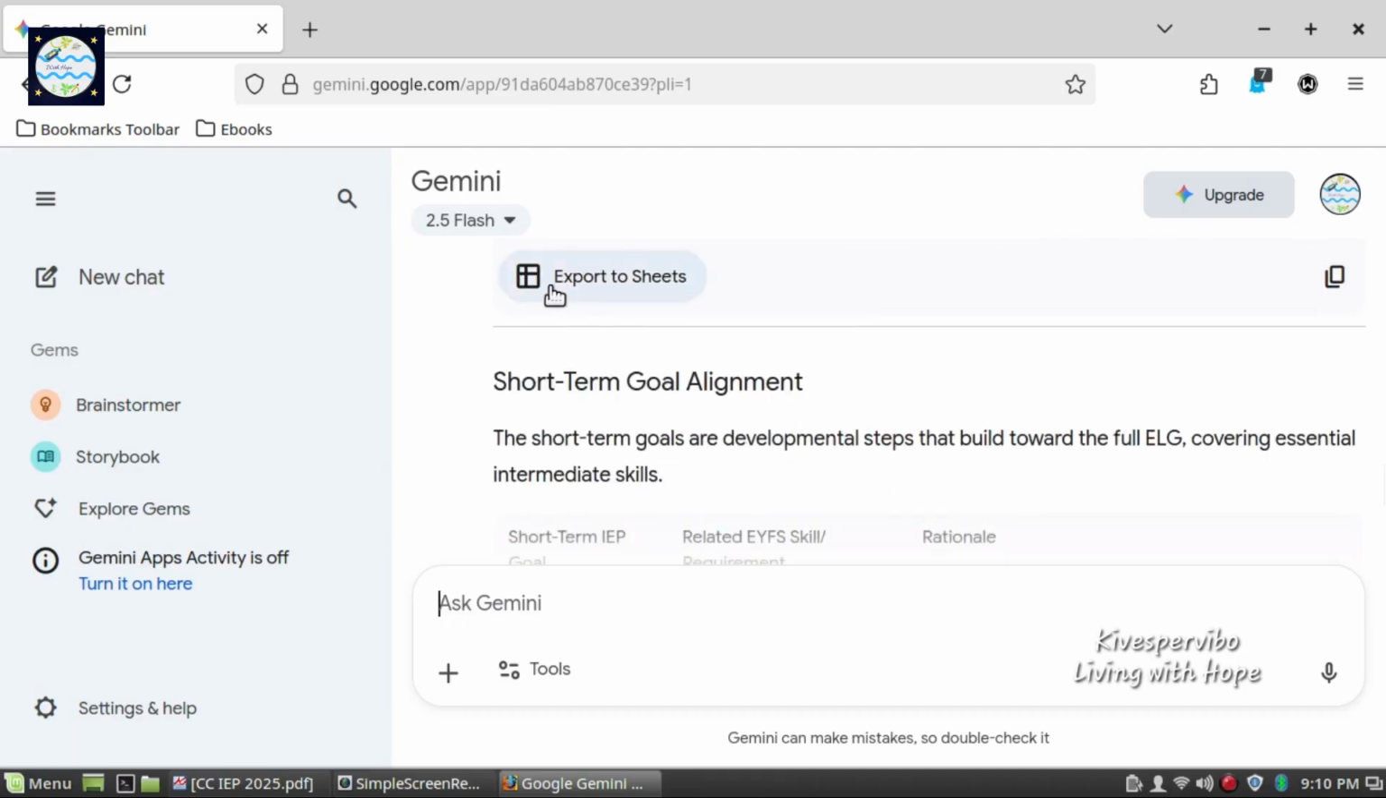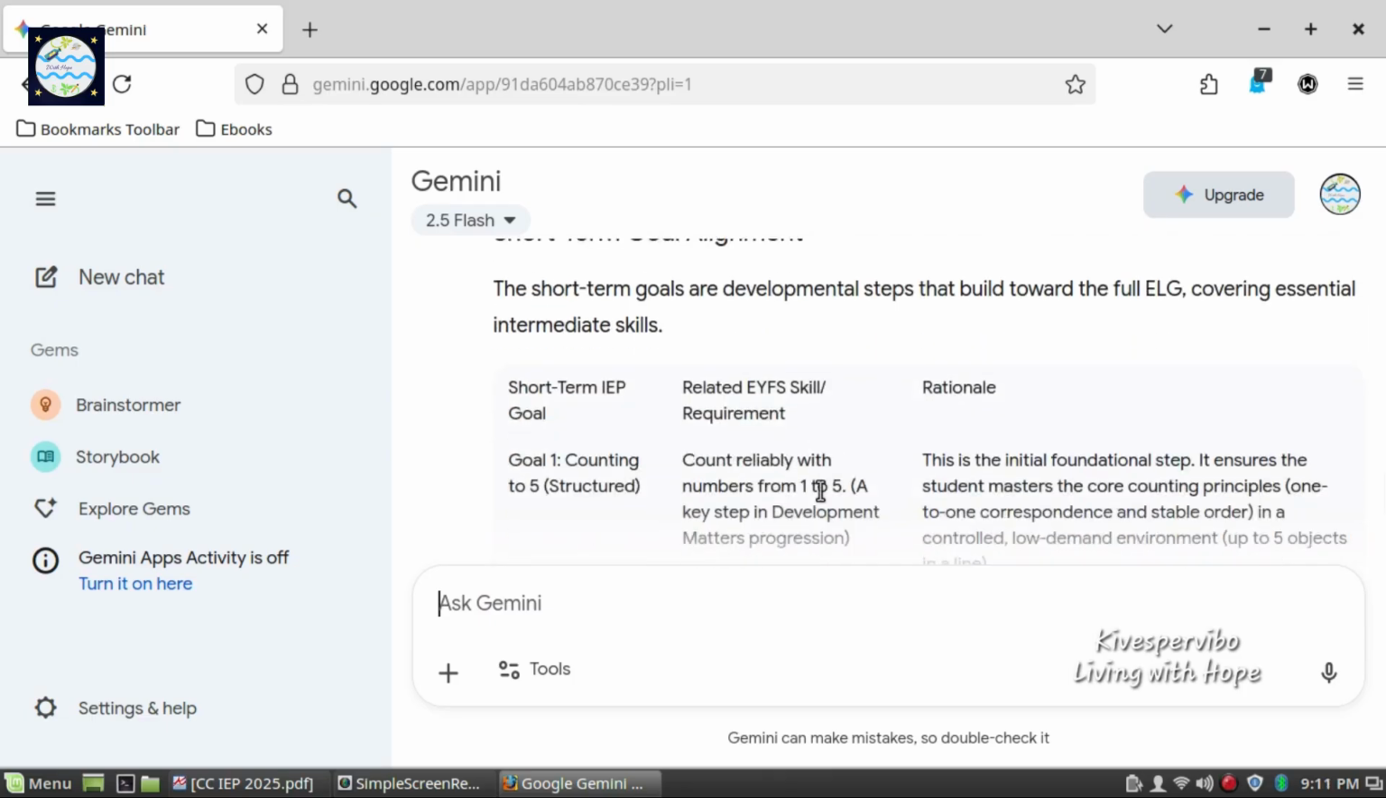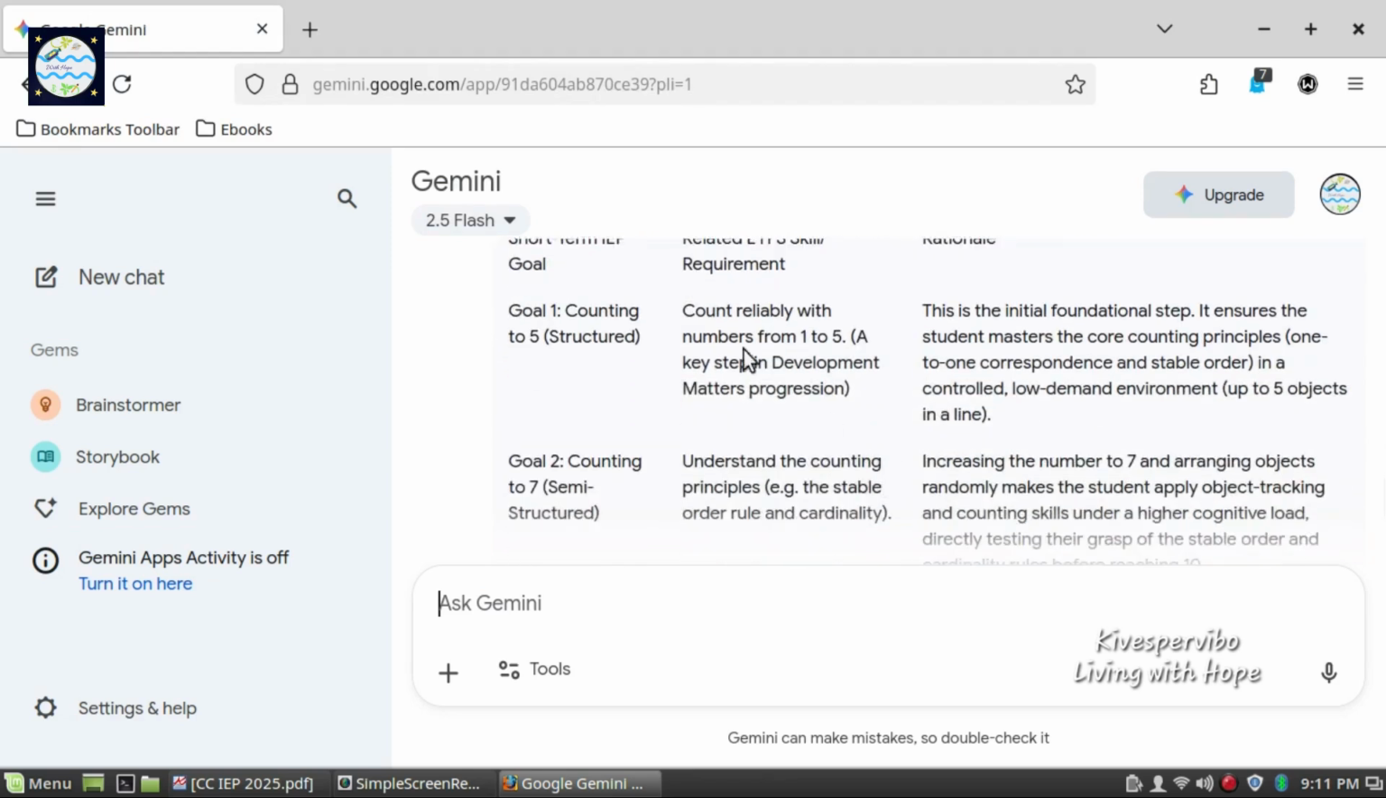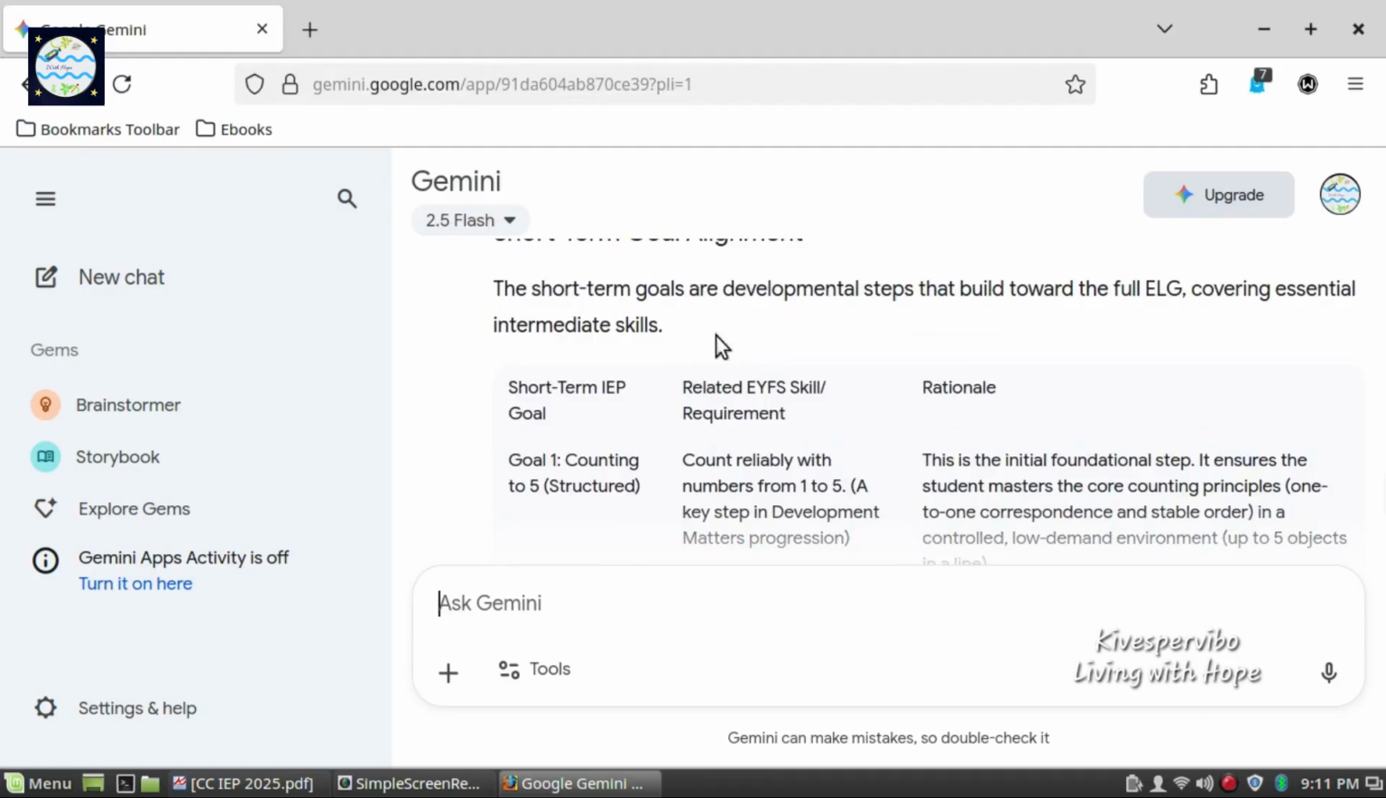For short-term goal alignment, it states the short-term goals are developmental steps that build toward the full ELG, that is early learning goal, covering essential intermediate skills. It has formulated the response in the form of a table with 3 fields. First, short-term IEP goal. Second, related EYFS skill or requirement. And third, rationale or reason. Under short-term IEP goal, we have goal number 1, counting to 5.